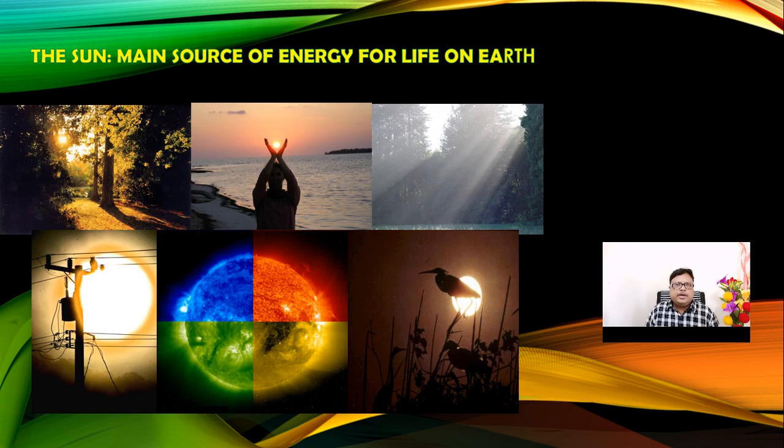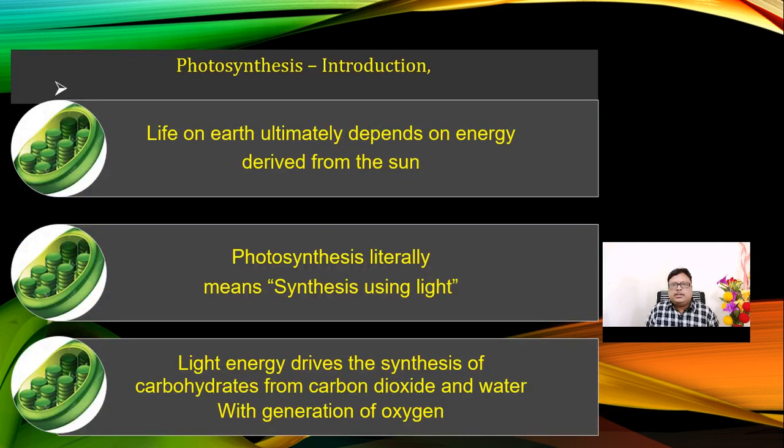In this universe, the main source is the sun, because the sun's radiations bring life on this particular earth. So the sun's energy results in the chemical synthesis of food materials, and we call this photosynthesis. Life on earth ultimately depends upon the producers, that is the green plants. So energy is derived from the sun.